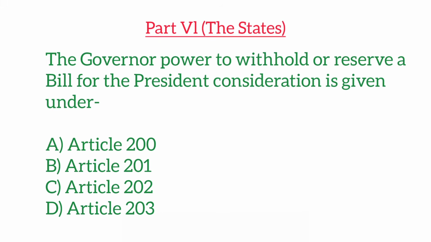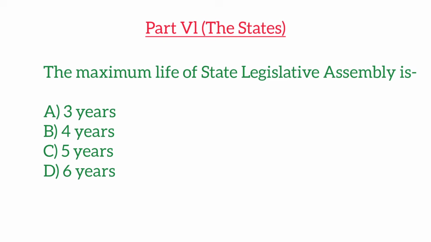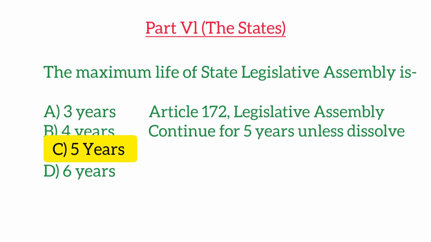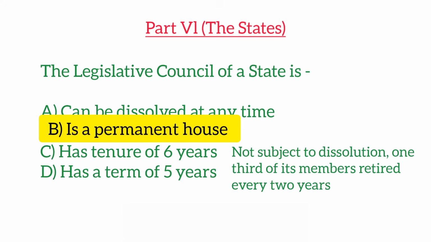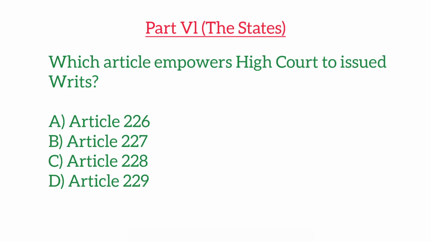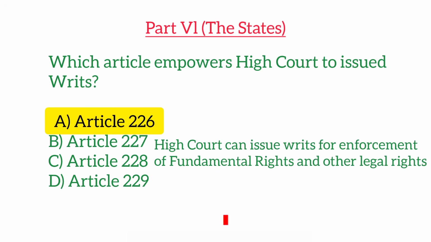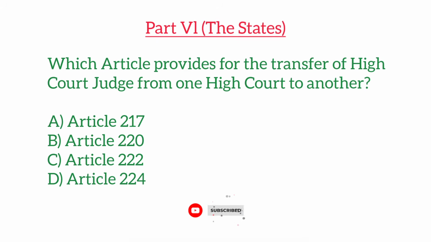The governor's power to withhold or reserve a bill for the President's consideration is given under. The maximum life of state legislative assembly is. The legislative council of a state is. Which article empowers High Court to issue writs? Which article provides for the transfer of High Court judge from one High Court to another?